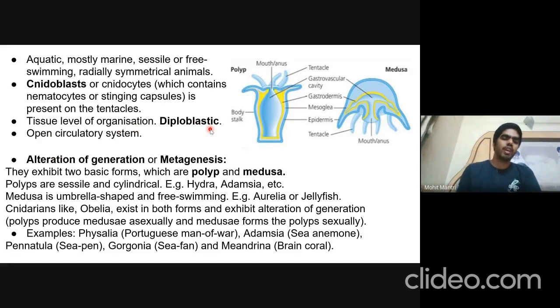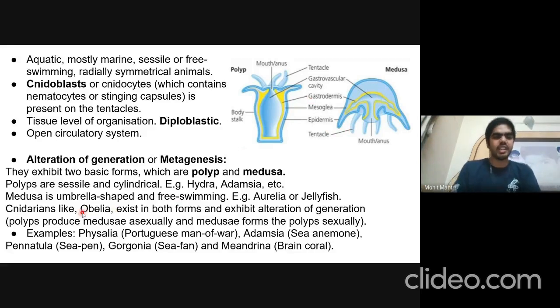One important feature which these cnidarians show is alternation of generation, which is also known as metagenesis. There are two basic forms, polyps and medusa. Polyps are usually sessile and cylindrical. This is a polyp. Examples of these are Hydra and Adamsia. Medusa are umbrella-shaped and free swimming. An example of this is jellyfish. So this is polyp and this is medusa.